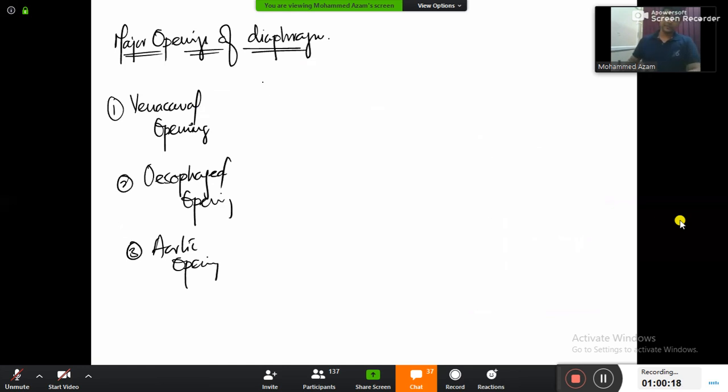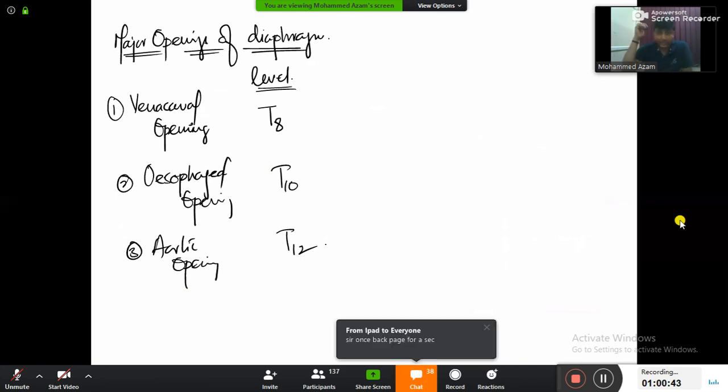The first thing that you need to remember is the level. Which opening is found at which level, sir? Vena cava opening will be at the level of T8. Esophageal opening will be at the level of T10, and aortic opening will be at the level of T12. So easy to remember: 8, 10, 12. Even numbers, easy to remember.